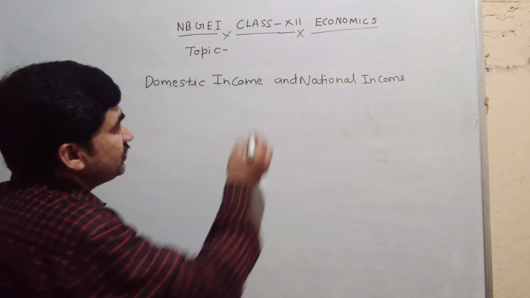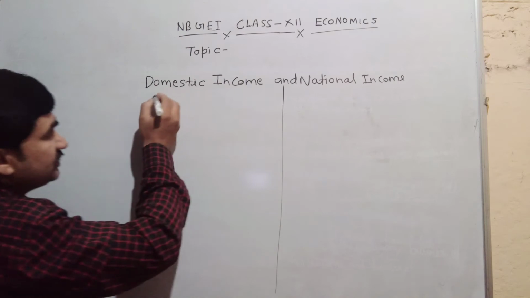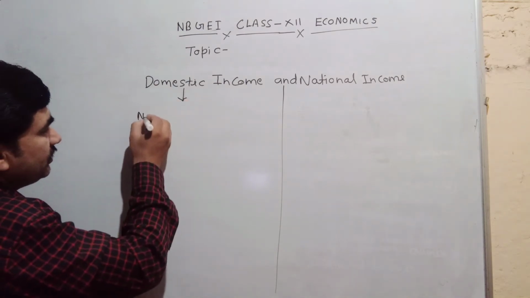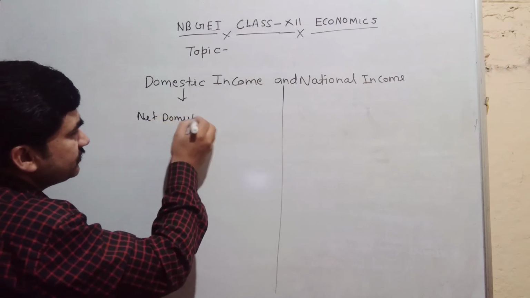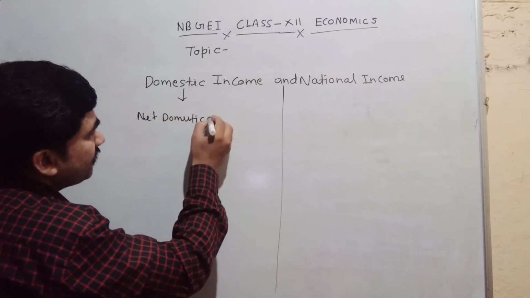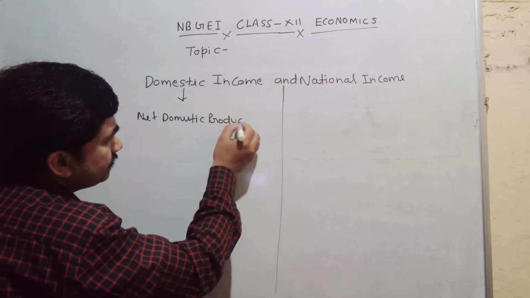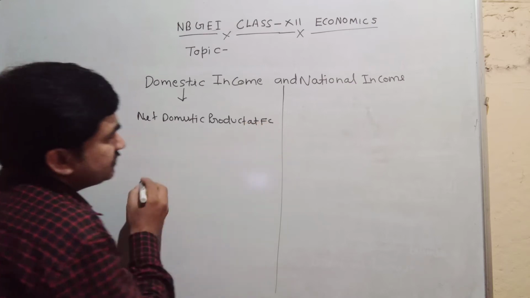Now students, for understanding both, you can understand that domestic income is also known as net domestic product at factor cost.